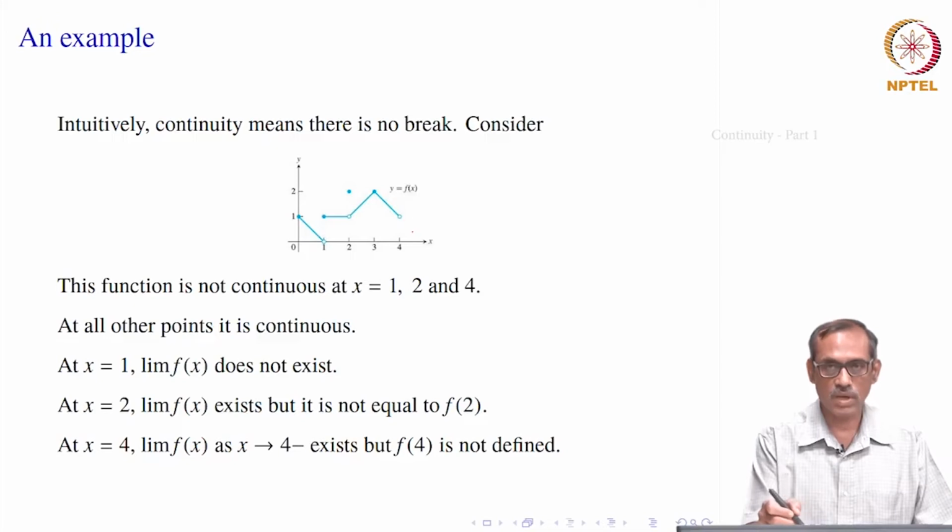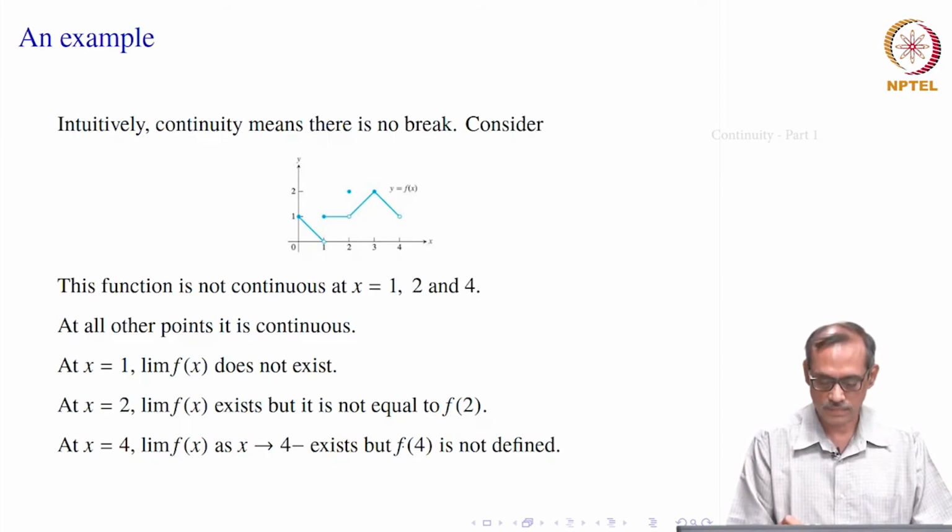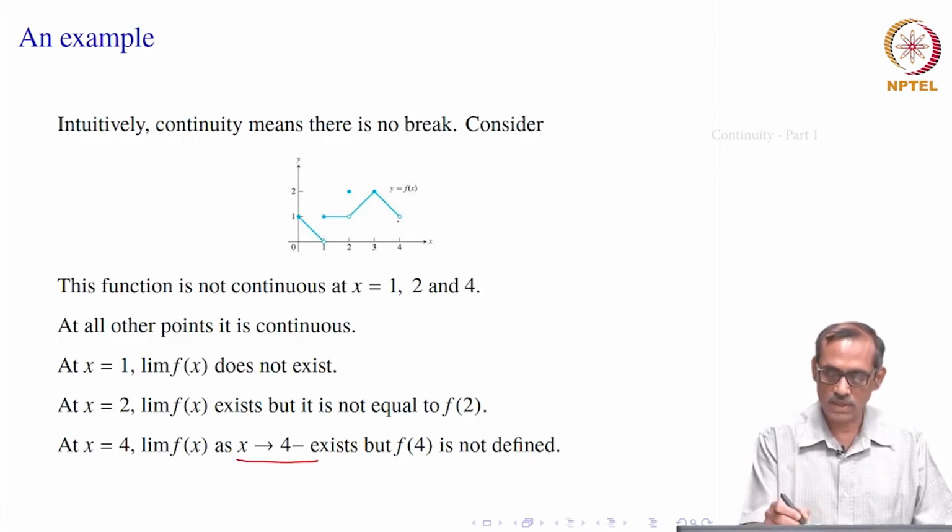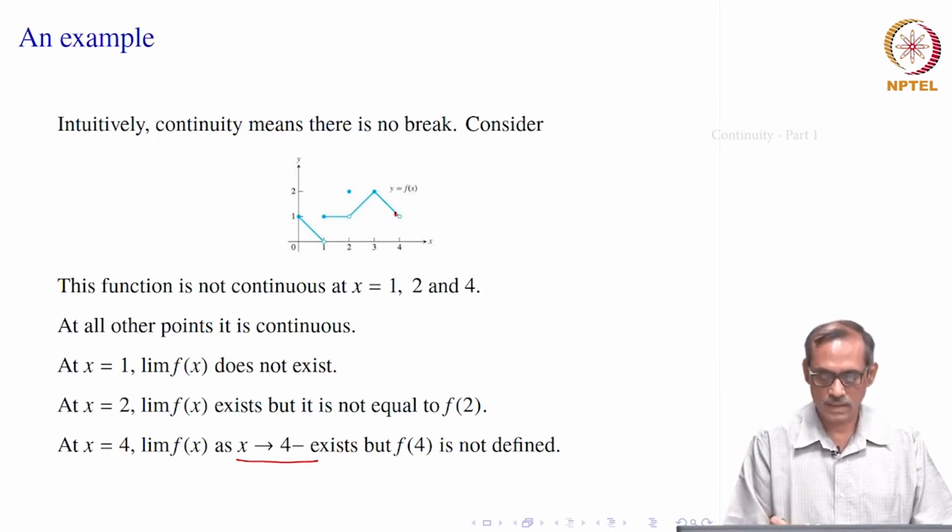But here the notion of right side limit does not apply, because in the domain of definition of f we do not have any point to the right side of 4, only the left side is relevant here. So, as x goes to 4 minus, this limit exists and all those values of f(x) also lie near 1. That is why the limit of f(x) as x goes to 4 minus exists and it is equal to 1, but f(4) is not defined. So, had we defined f(4) equal to 1, then it would have been continuous at that end point.